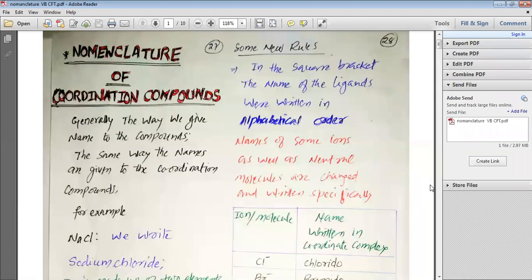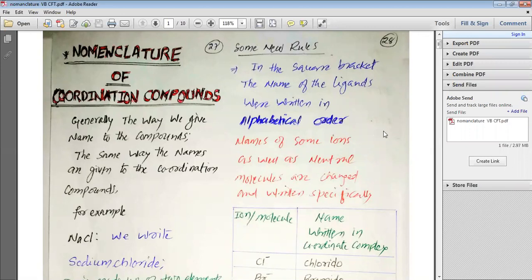We studied other definitions like the coordination polyhedron, which is again a three-dimensional arrangement, and we studied hexadentate, bidentate and tridentate ligands.